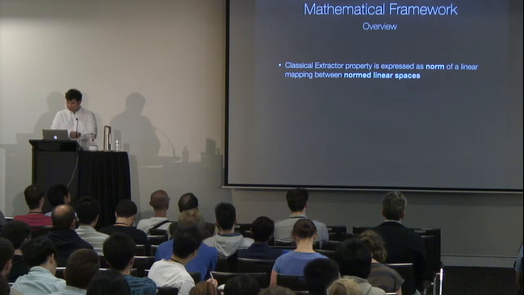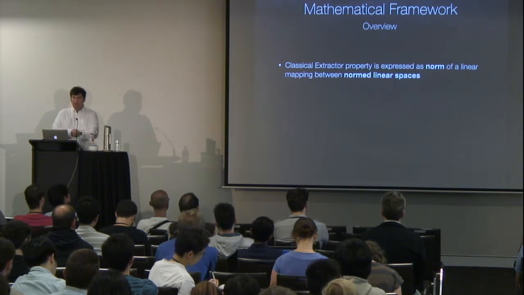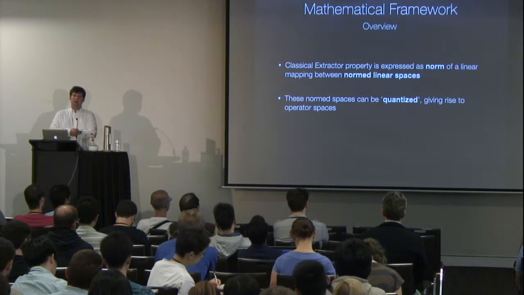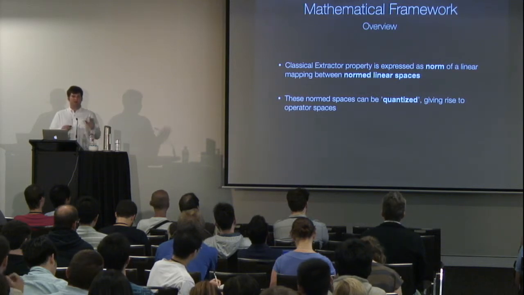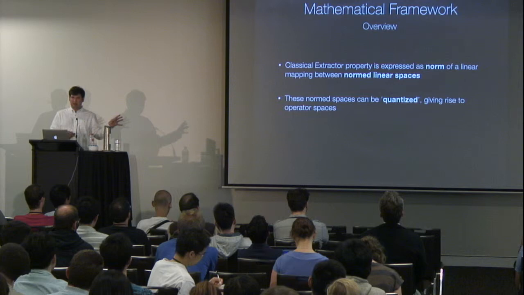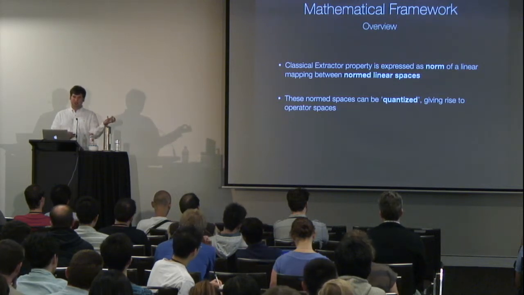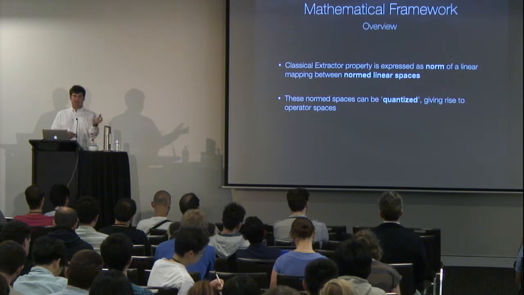Operator space theory gives us a way to quantize such spaces. I'm going to explain what I mean by that in a minute, but it's really a way of allowing correlations between such a linear space and a quantum system.